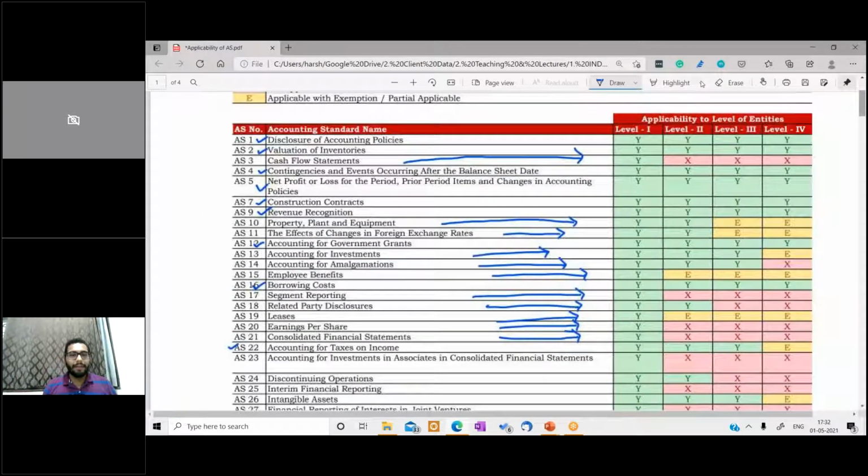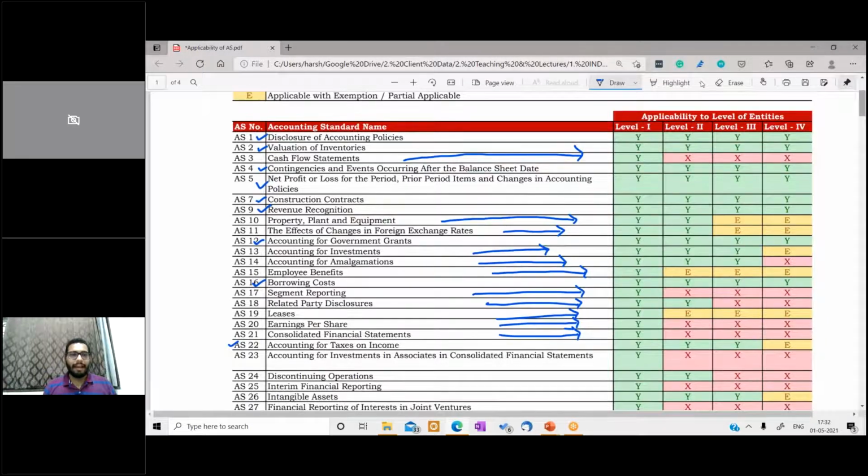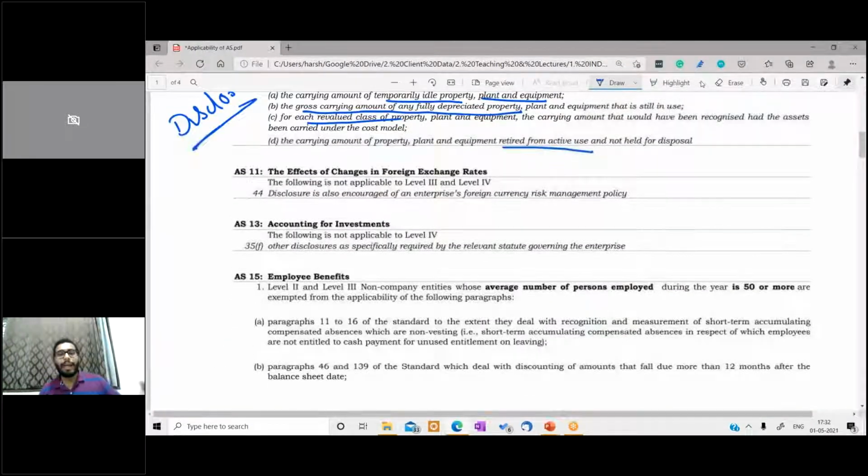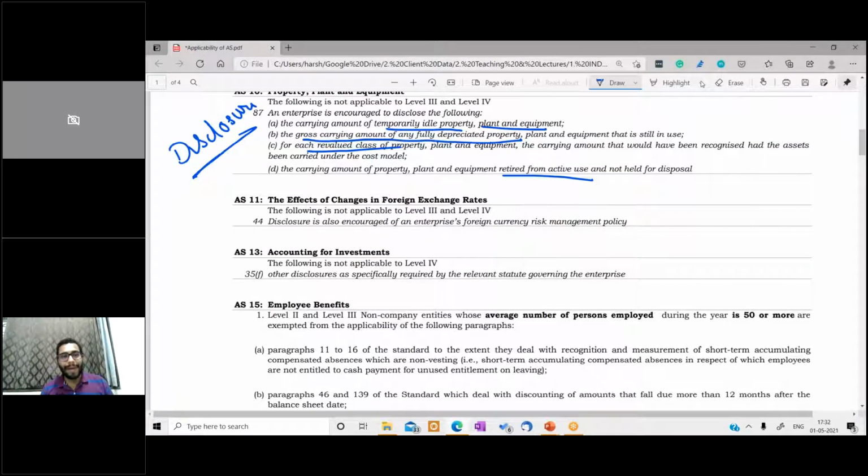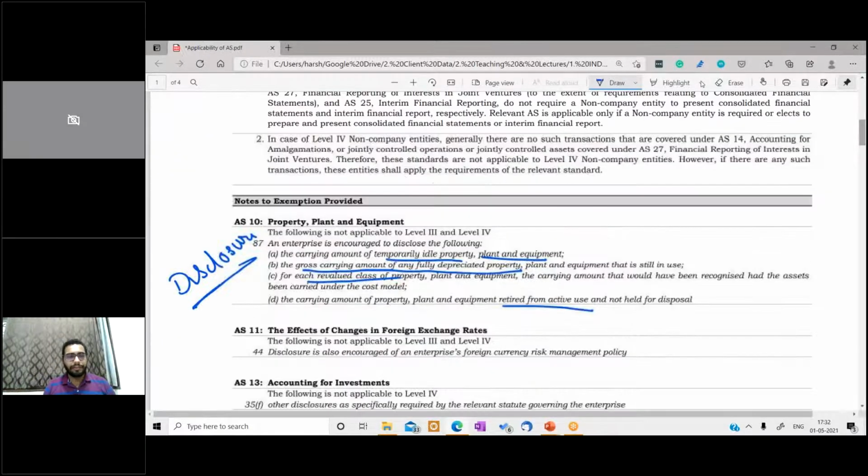Now, second is foreign exchange, AS11. What is not applicable to AS11? Para 44, which talks about enterprise foreign currency risk management policy disclosure. There is a separate disclosure which we need to do, and that is not applicable. Most of the things I'm talking about here are not applicable for those entities, and the rest of the standard is applicable.